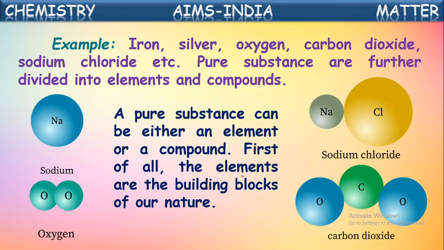So any matter may be made up of only one kind of element, or that might be in combination of two or more kinds of elements. Anyhow, every matter in this universe is made up of these elements only. They are composed of one or more than one kinds of elements. So we can say the building blocks of this nature are elements, isn't it? Yes. So now we can say pure substances are of two kinds, either elements or compounds.